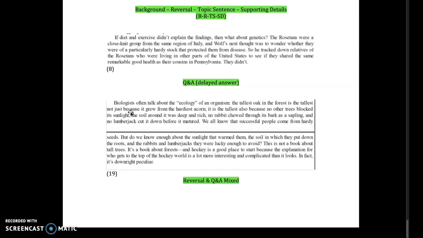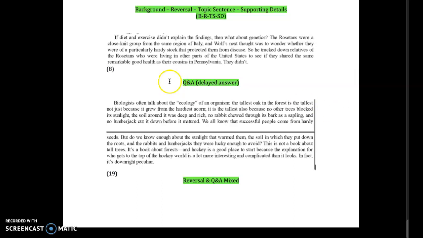So biologists often talk about the ecology of an organism. The tallest oak tree in the forest is the tallest, not just because it grew from the hardiest acorn, it's the tallest also because no other trees blocked its sunlight. The soil around it was deep and rich, no rabbit chewed through its bark as a sapling, and no lumberjack cut it down before it matured. We all know that successful people come from hardy seeds, but do we know enough about the sunlight that warmed them, the soil in which they put down the roots, and the rabbits and lumberjacks they were lucky enough to avoid? This is not a book about tall trees, it's a book about forests, and hockey is a good place to start because the explanation for who gets to the top of the hockey world is a lot more interesting and complicated than it looks. In fact, it's downright peculiar.